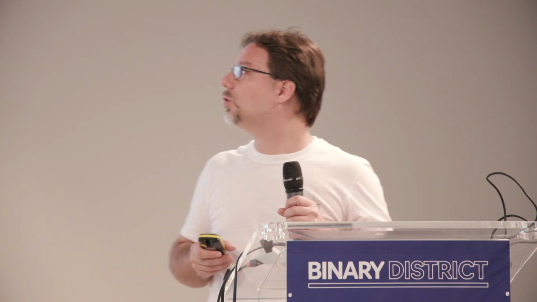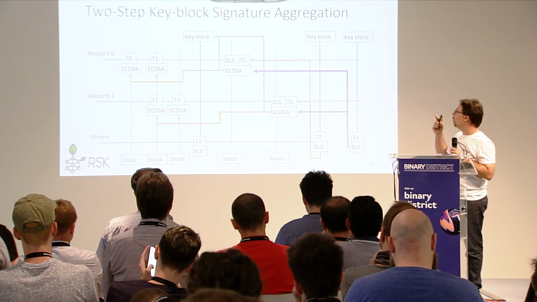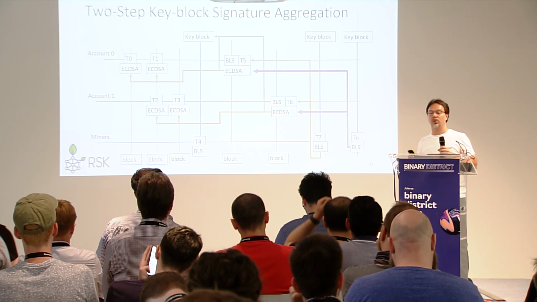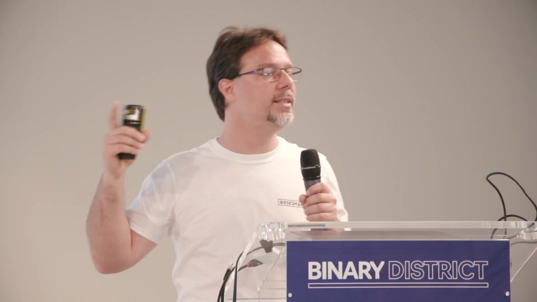And every now and then, we have something called an epoch: every 1,000 blocks, there is one special block, which is the key block. So the following transaction from the same source in the key block will not only contain the standard ECDSA signature of T5, in that case, that is trying to compress T0 and T1, but it also has a BLS signature of the key block hash. Okay? By signing the key block hash, you are actually signing everything that happened before that, because you can basically derive anything from the key block hash.